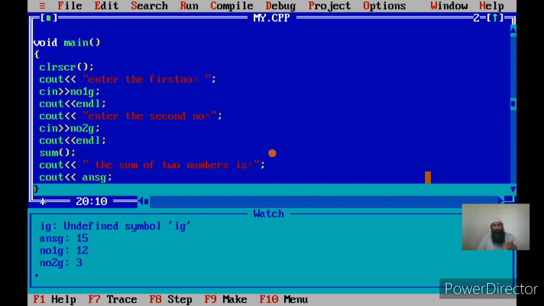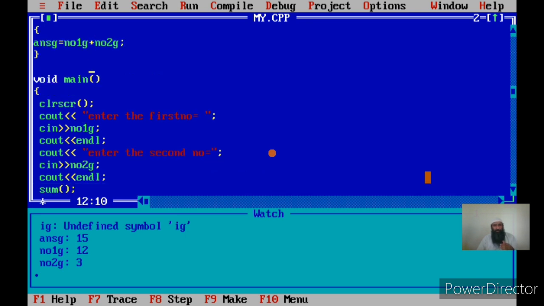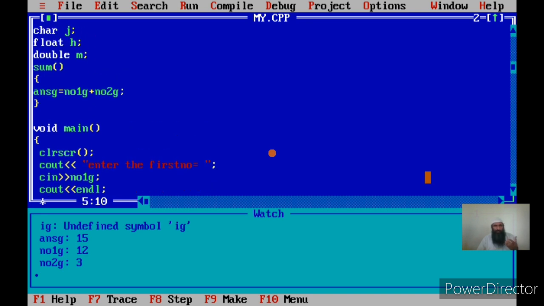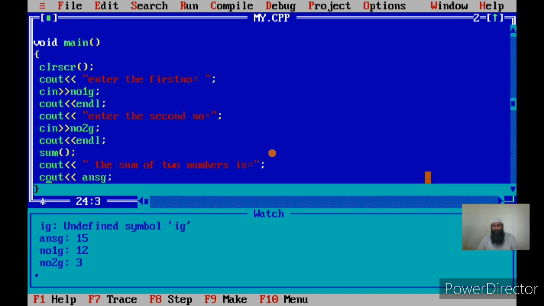So in other words, the communication is taking place between the main and the sum. The main is giving some data which the sum is processing, and the sum is finding the sum of these two numbers and returning it to the main, and in the main we got the answer, that is the sum of two numbers in answerg, without actually returning a value from the sum.